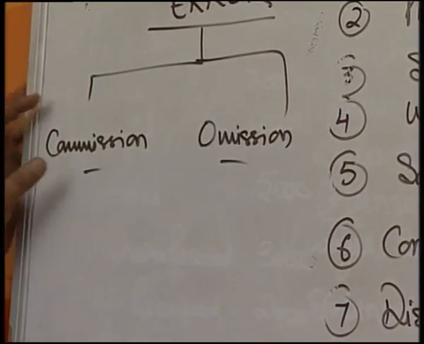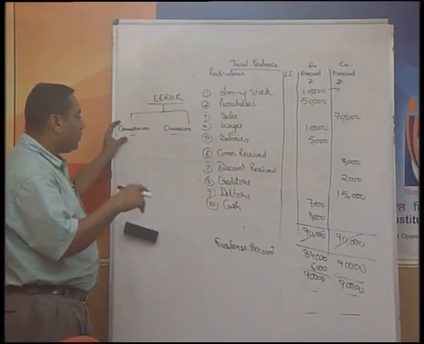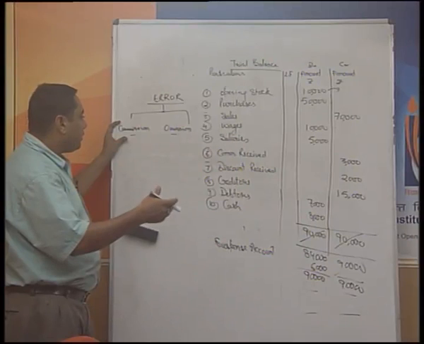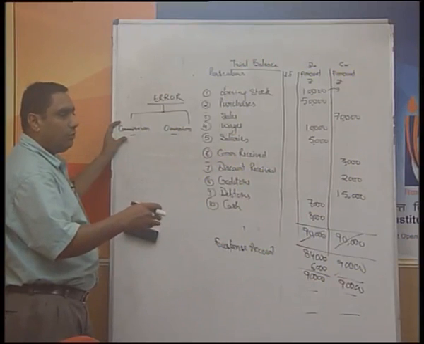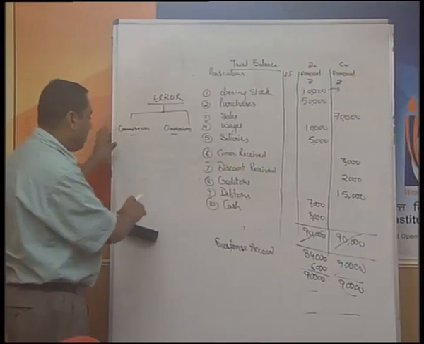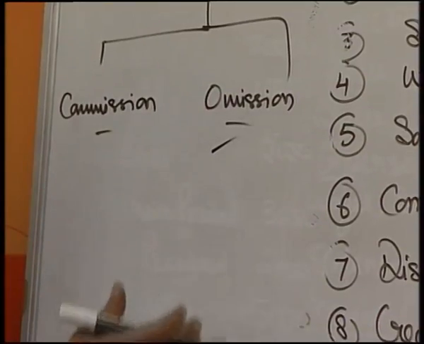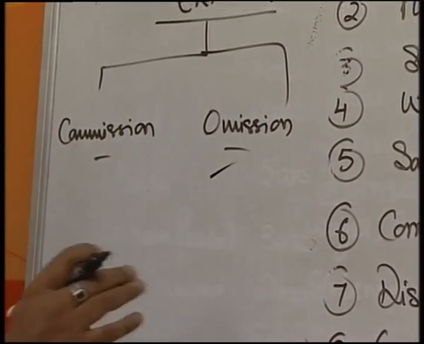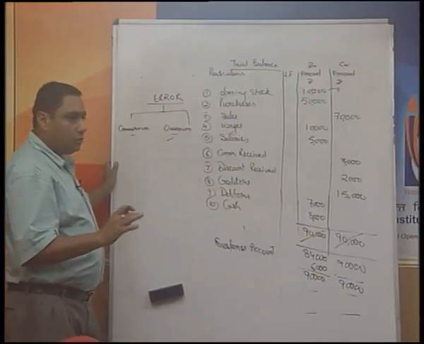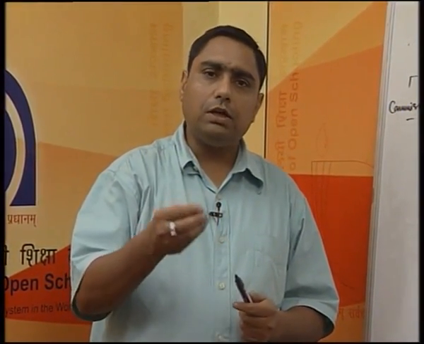When we say commission, it means that the error has been committed by a person. On the other hand, when we say omission, it means that the error has arisen due to certain omissions. Matlab, we have omitted certain things. Now how are we going to take it? Commission and omission. Take the case of omission. This is the first case. There could be a number of omissions. Omission means that when you are making the total of your ledger accounts, some mistakes have been committed by you. There could be a case that goods had been sold to A, and by mistake, in place of writing in the account of A, you wrote down the things in the account of B.